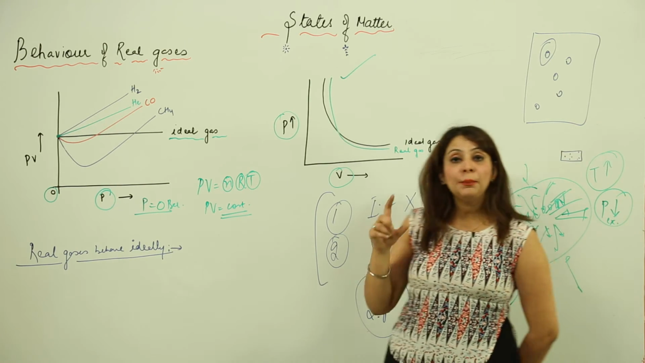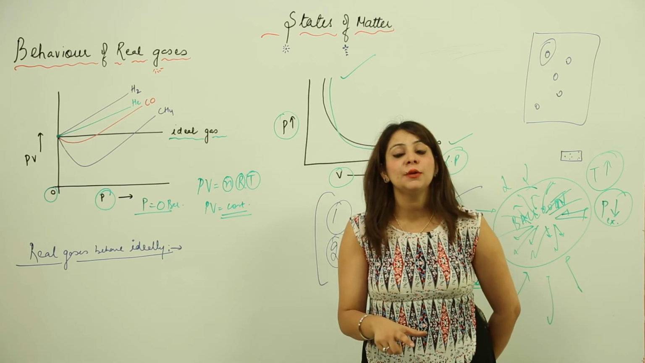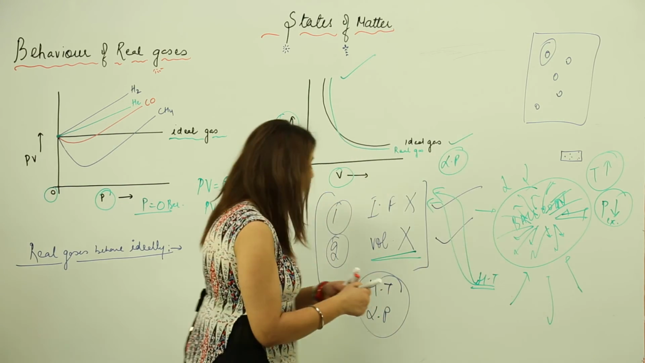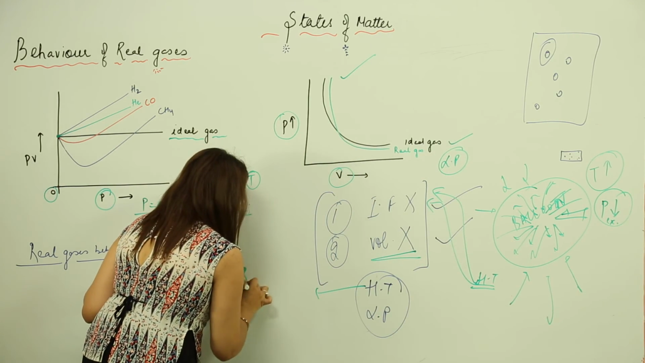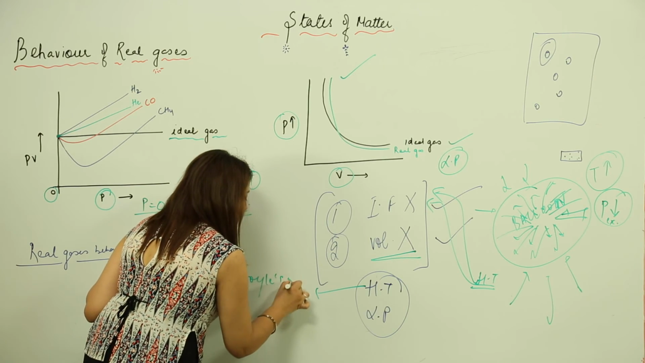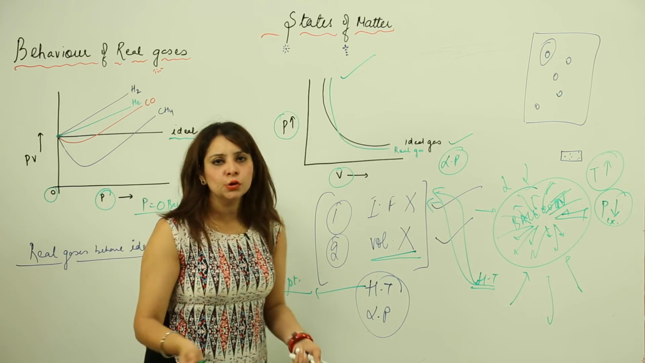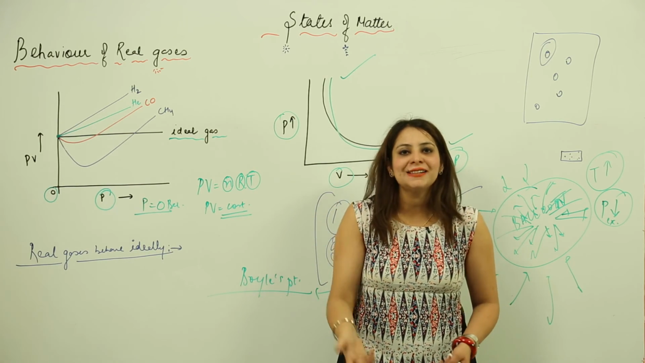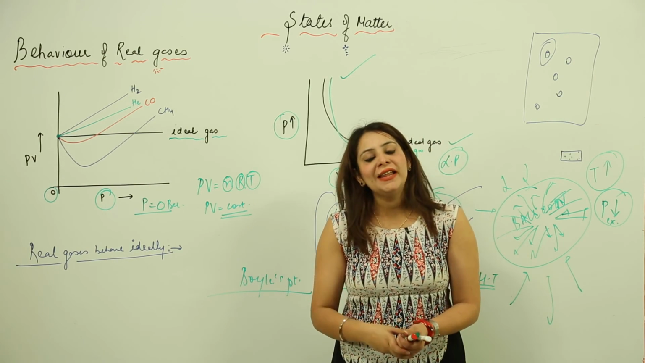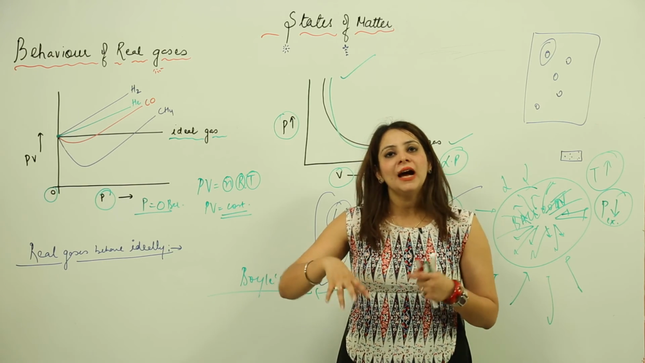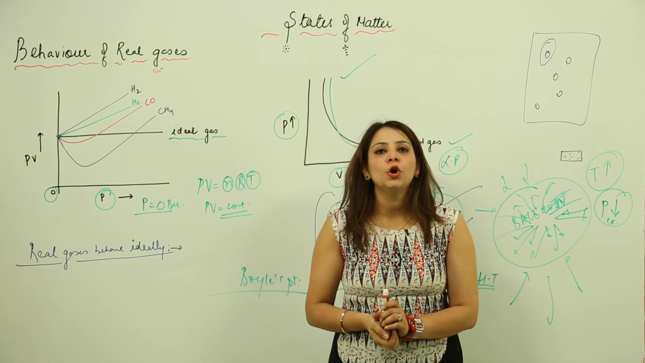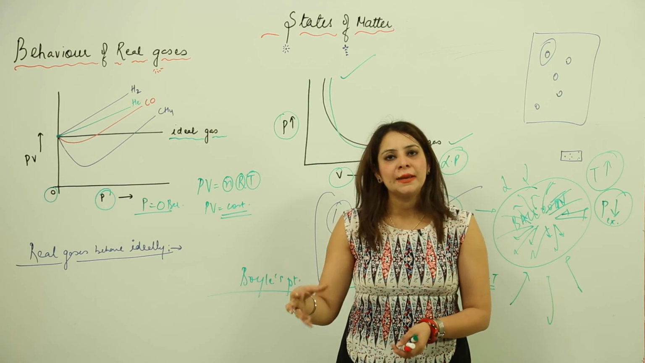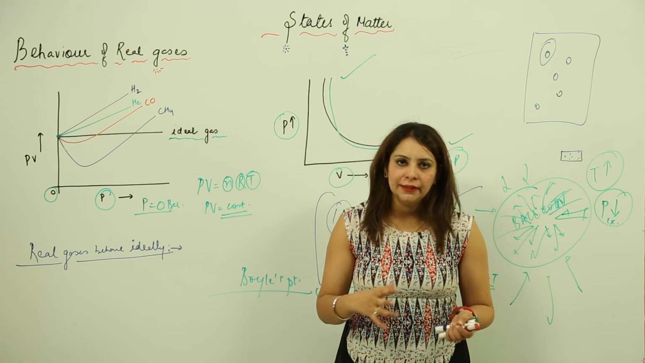The temperature at which the real gas starts behaving ideally corresponds to the Boyle's point. So if somebody asks you about Boyle's point, it is simple to answer: it is the temperature at which the real gas starts behaving ideally, and that temperature is called Boyle's point or Boyle's temperature. You can call it by either name, right?